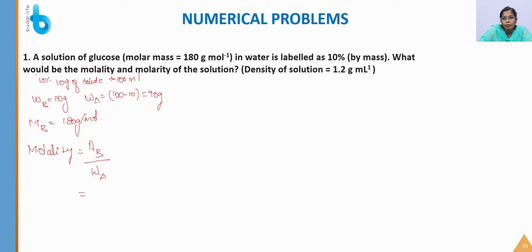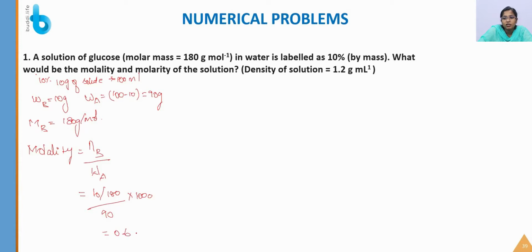So mass of solute is 10 gram divided by the molar mass, 180, divided by the weight of the solvent, that is 90 gram. It is given in gram, so we have to convert into kg: into 10 power minus 3, which when taken to the numerator becomes 10 power 3, that is 1000.